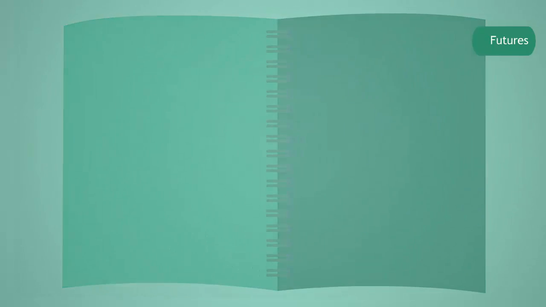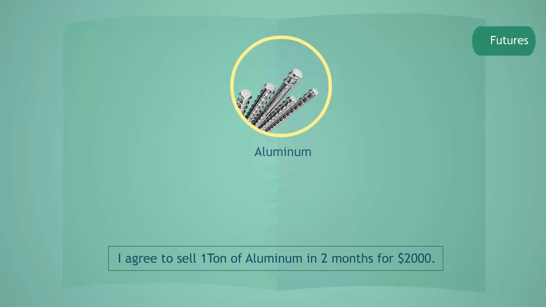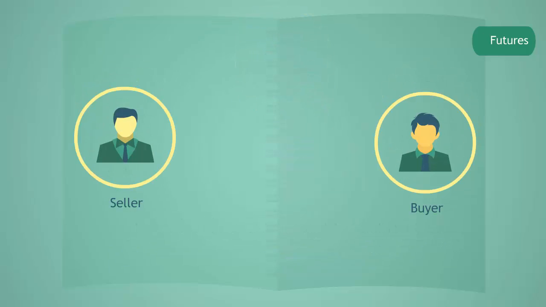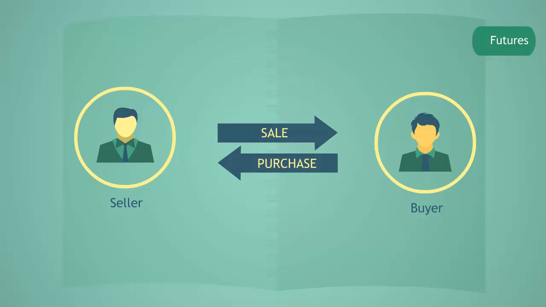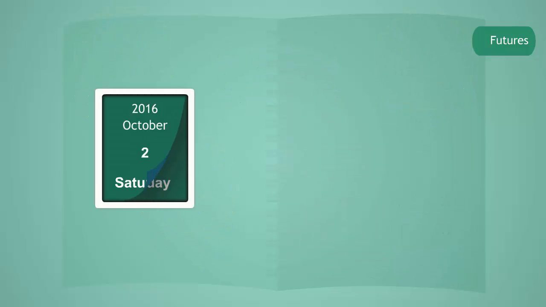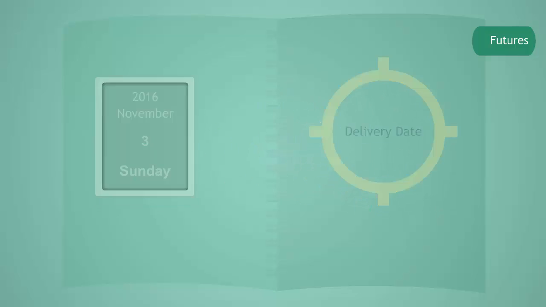The seller gets into a contract to sell 1 ton of aluminum for $2,000 in 2 months' time. The buyer and seller have fixed their buying and selling prices. Futures are a form of derivative in which two parties enter into a contract for sale or purchase of an asset on a future date at a fixed price. The time for the execution is generally a pre-specified period in future. The future date is called the delivery date or final settlement date.